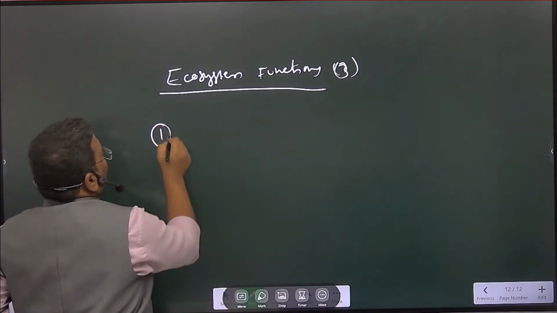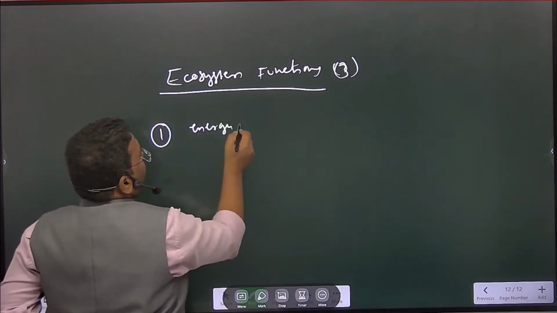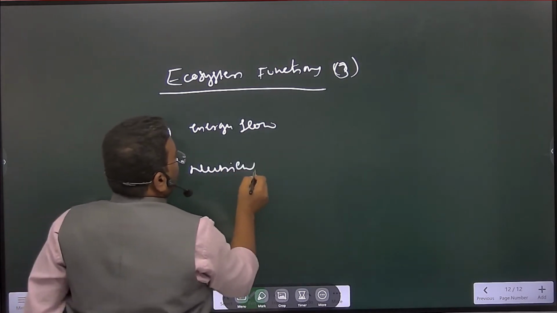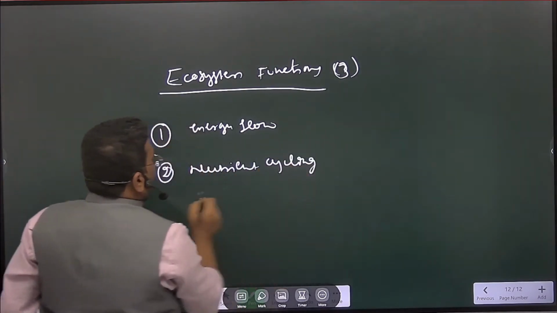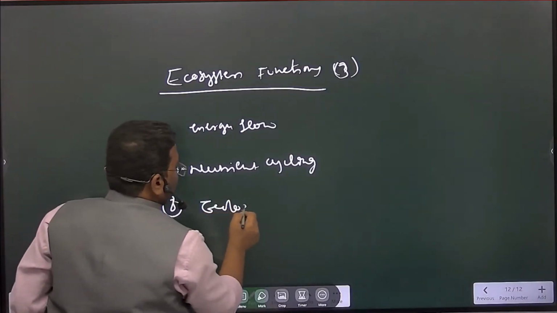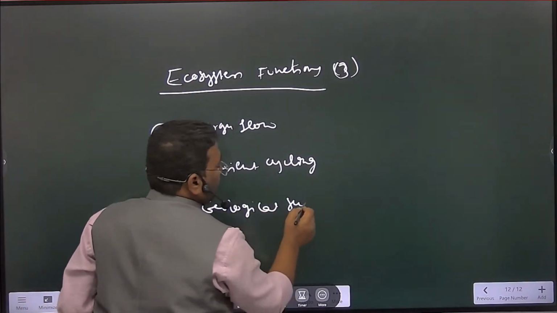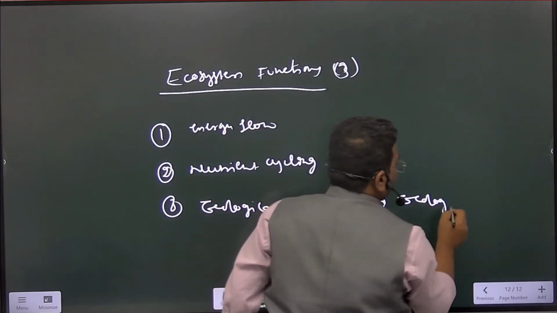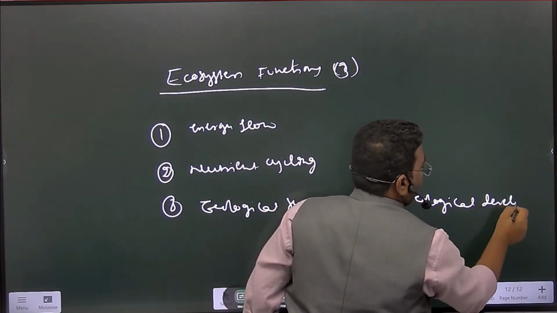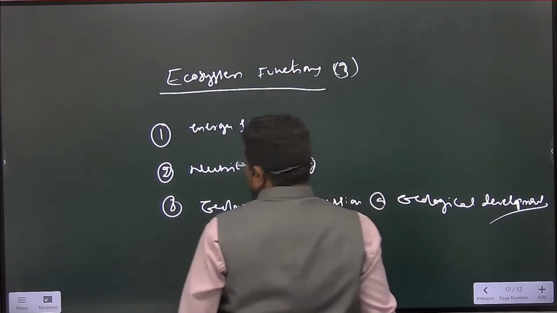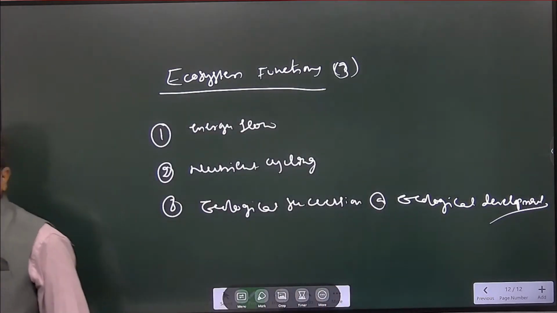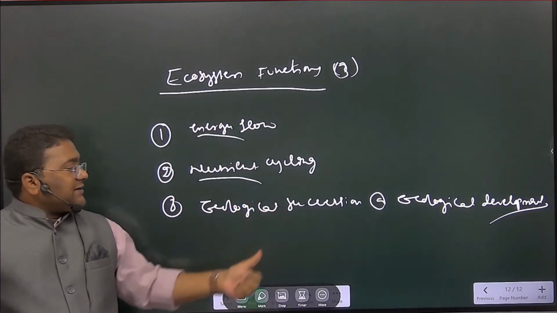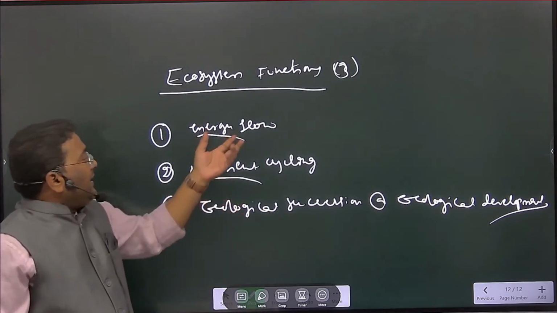What are they? One is energy flow, and second one is nutrient cycling, and third one ecological succession, है ना, or ecological development. Ecological development, है ना. So ecosystem functions: energy flow, nutrient cycling, ecological succession, ecological development.